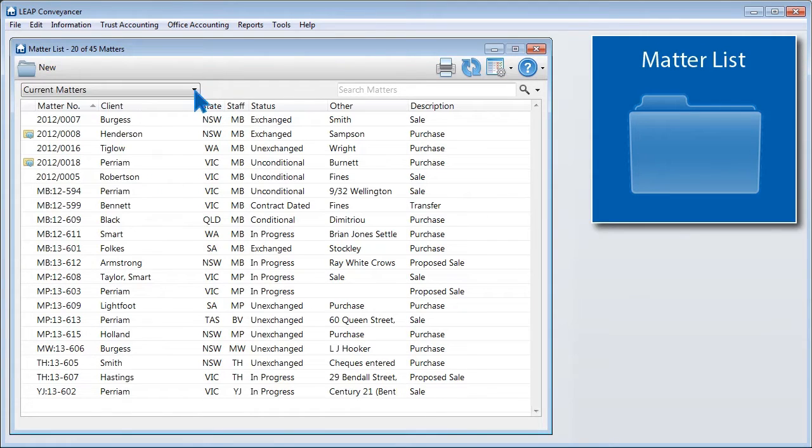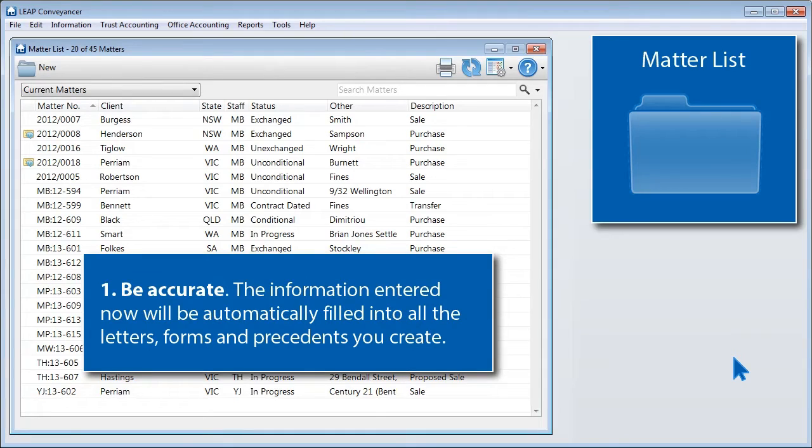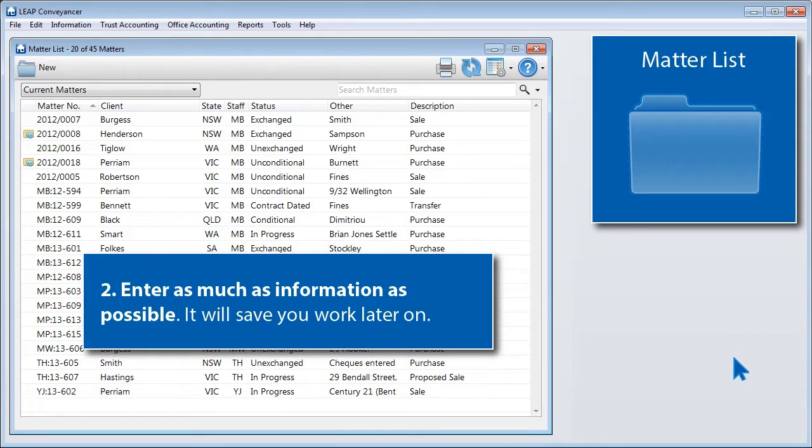It's worth noting two things when starting a matter. Firstly, it's important to be accurate with the entry of information when starting a matter, as the information you type here will be automatically filled into all the letters, forms and precedents you create. Secondly, it's wise to add all the details you have at the beginning of the matter, as this will save you work entering information later on.